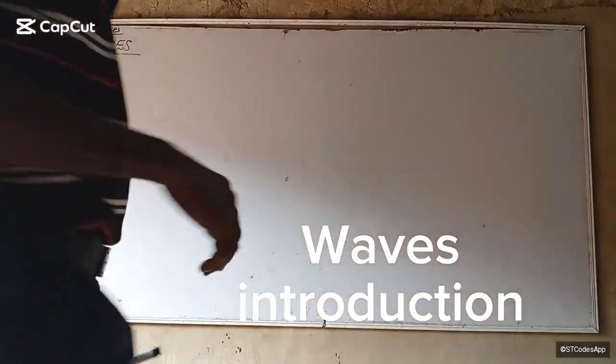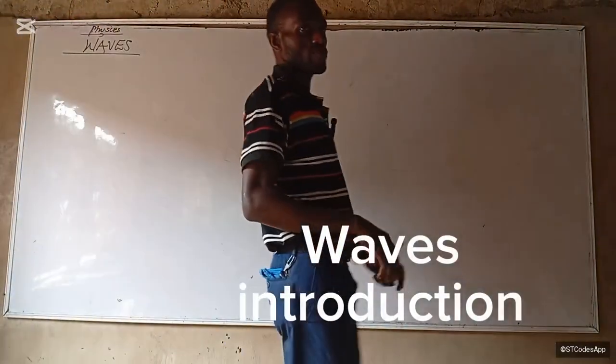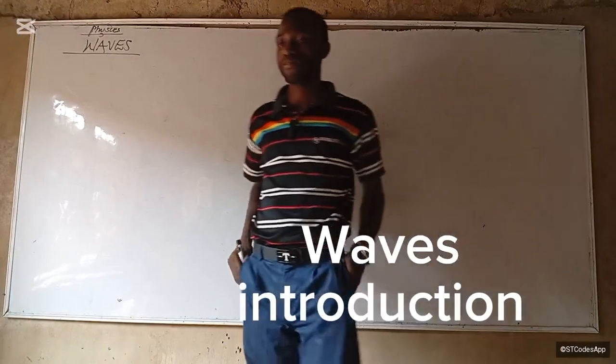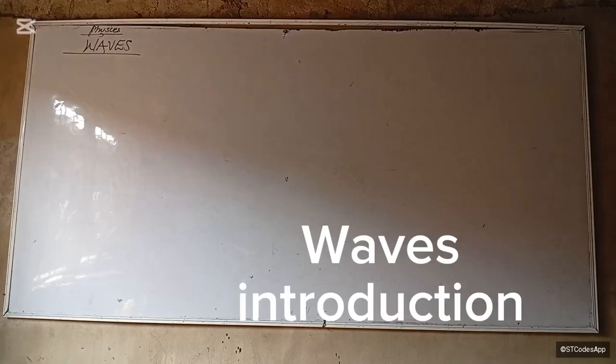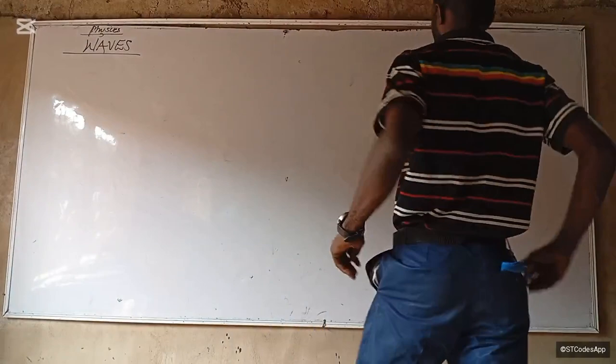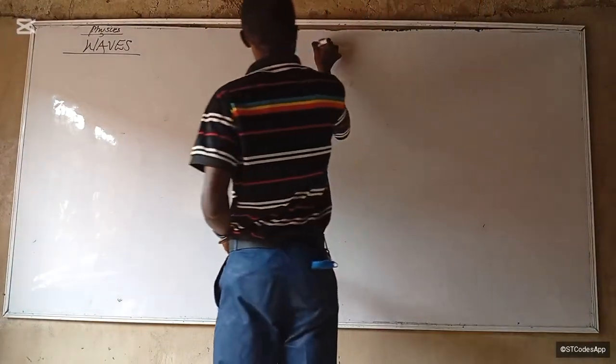Okay, let's go. We said waves. Now, what is a wave? A wave is a disturbance. A wave can be defined as a disturbance. Disturbance on the board.